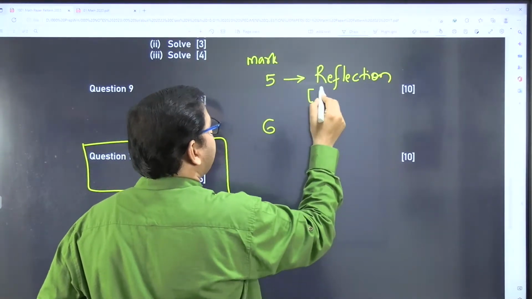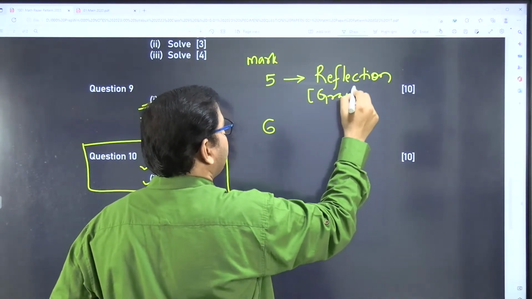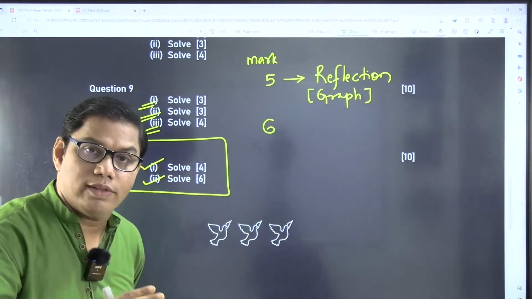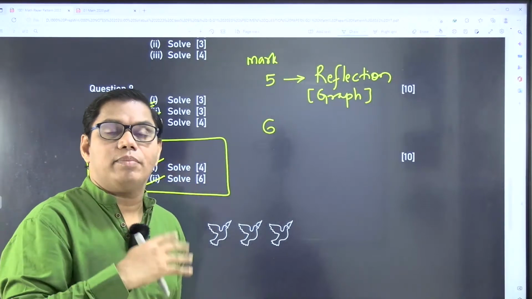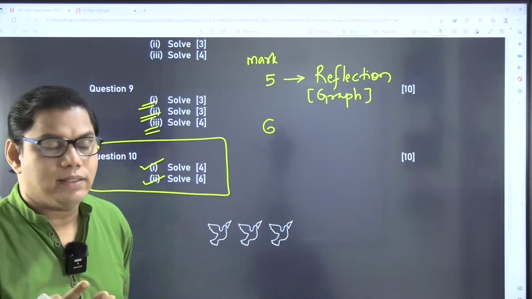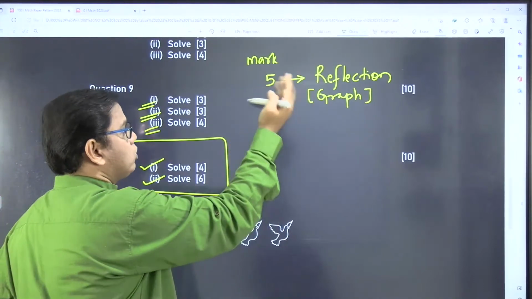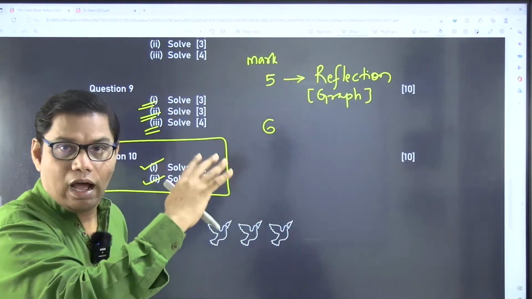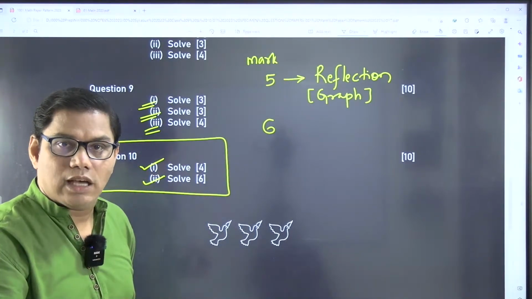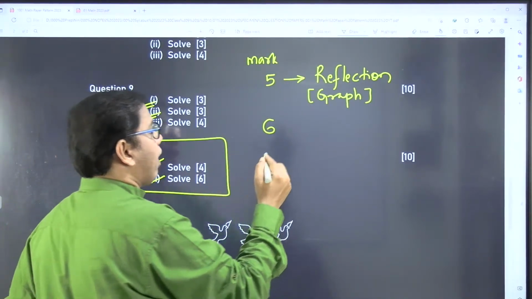And it is related to a graph. You have to draw a graph, you have to plot a point, you have to plot the reflection of that point, and you will get some diagram. That diagram can be an arrowhead or pentagon or hexagon, and you have to name that. So maybe that will be a graph question. Some marks will be allotted for the graph, and there will be sub questions, and the total weightage is 5 marks.